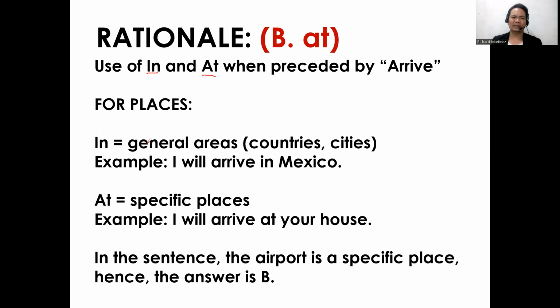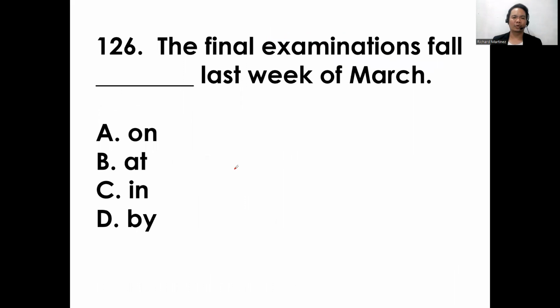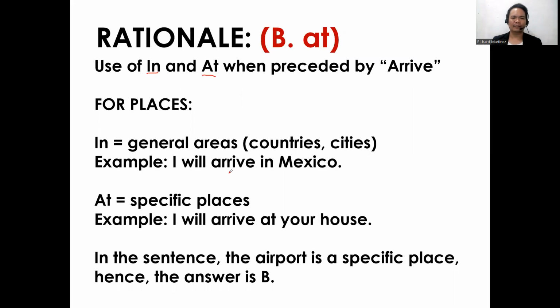Use in for places in general, areas, countries, and cities. Example, I will arrive in Mexico. Use at for specific places. For example, I will arrive at your house. In the sentence, the airport is a specific place. Hence, the answer is letter B, at.